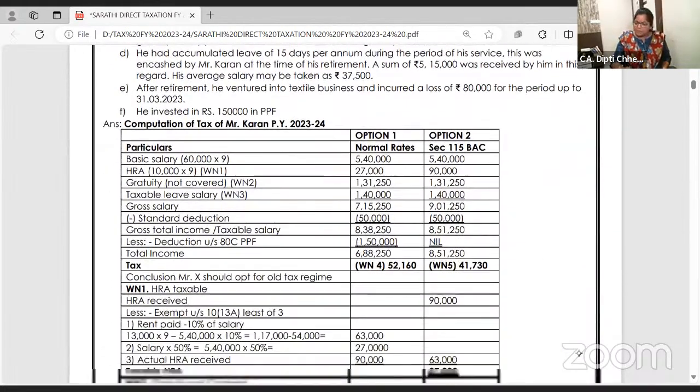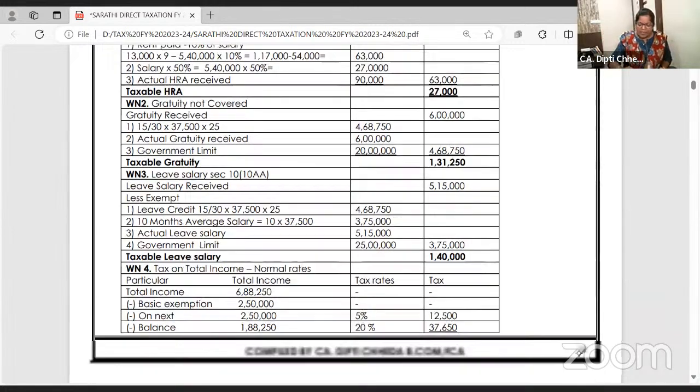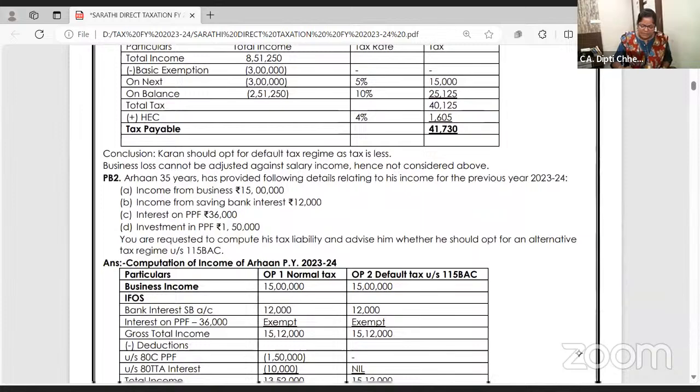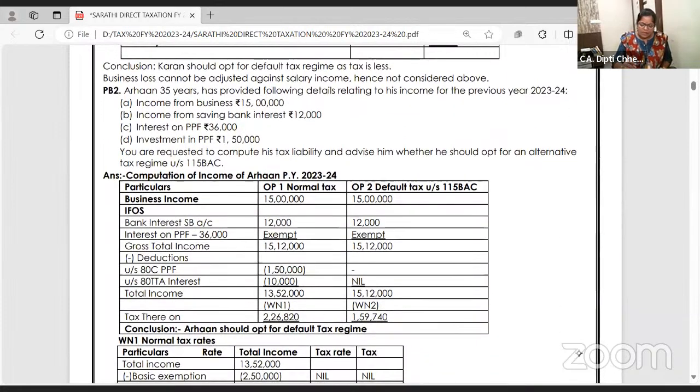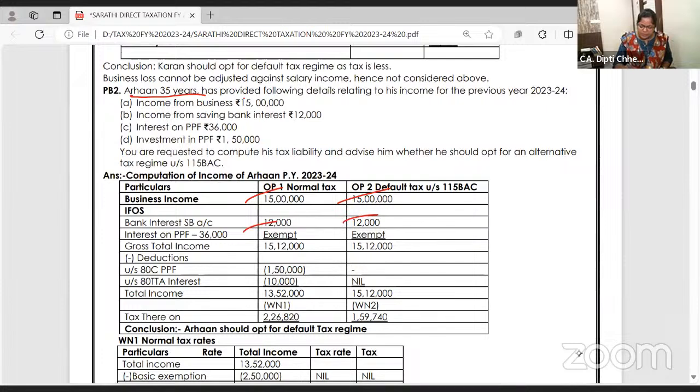See, these are the problems, and this material along with solved problems is already sent in PDF form in the tax amendment lectures material given in Telegram. If you want me to post it again, message me and I'll do it. Like this one: Arhan's age is 35 years, income is 15 lakhs, and savings account interest is 12,000. This is the gross total income.